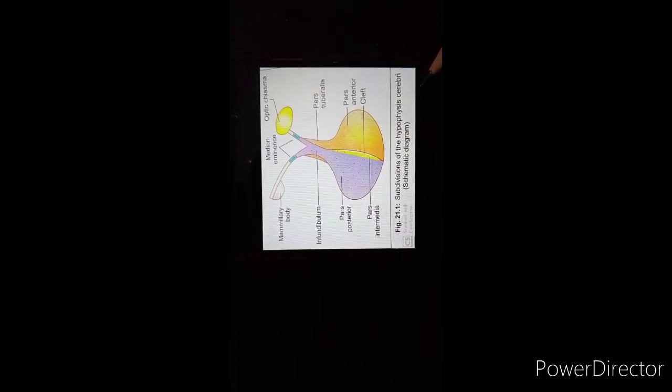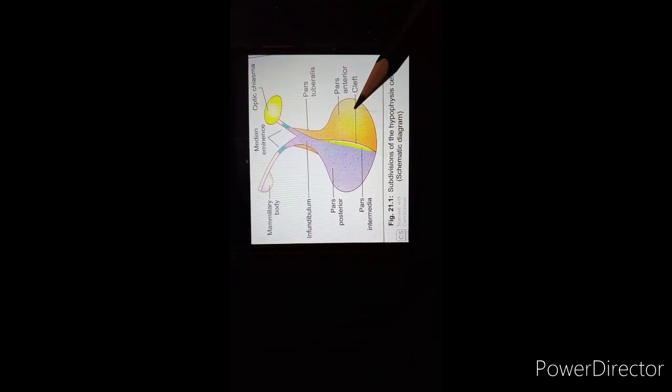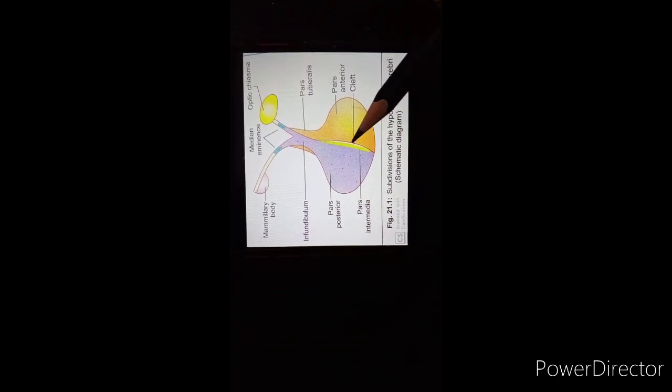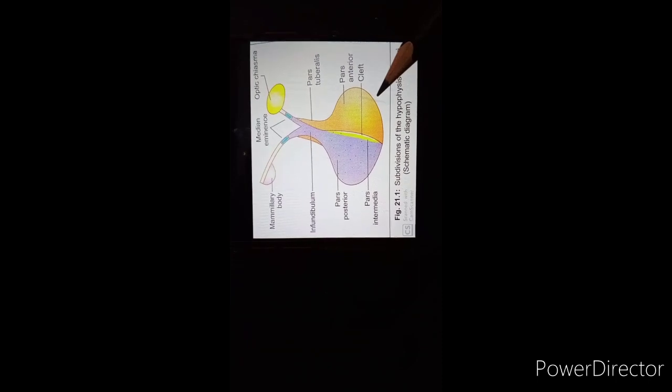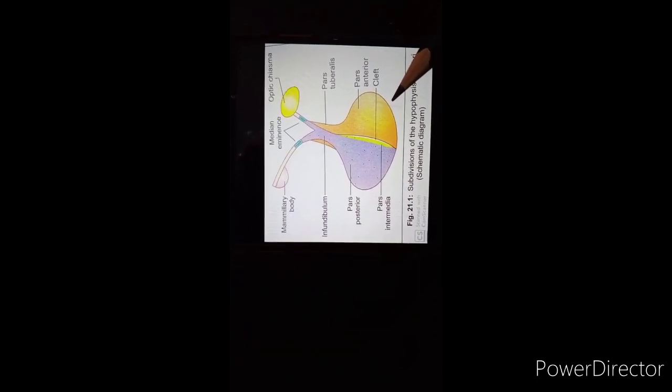I will show you the diagram of how this gland is divided. The adenohypophysis contains, as I told you, three parts, of which the first one is the pars anterior. You can see this is the pars anterior, and next is the pars intermedia, this small cleft-like structure. They both are made up of cells which have direct secretory function. They are collectively referred to as the adenohypophysis.